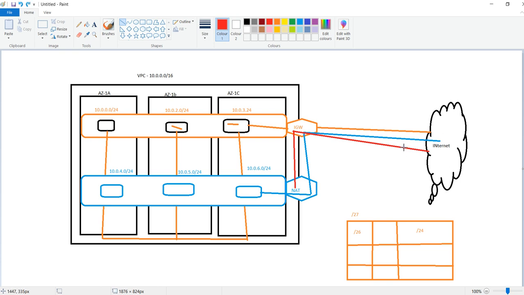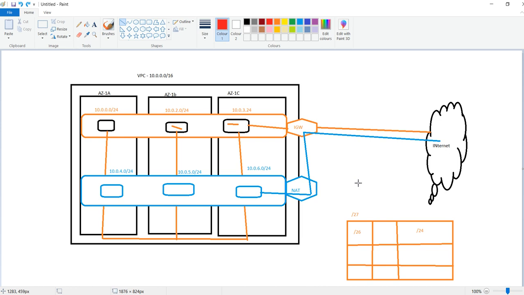Why do we need a NAT gateway? Assume our applications are running where we don't want to expose our application publicly. Then we have a requirement to download applications or application upgrades. If you want to do any patching, at that time you need internet connectivity.